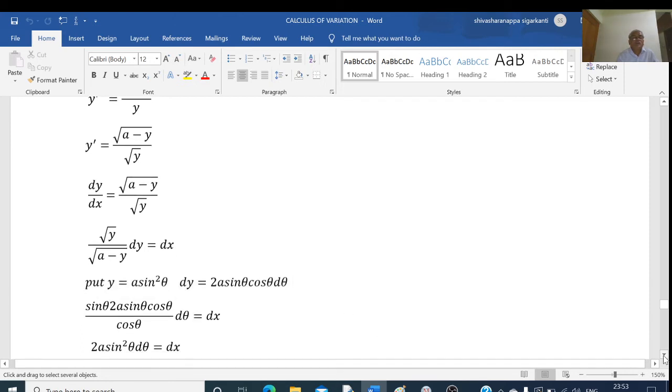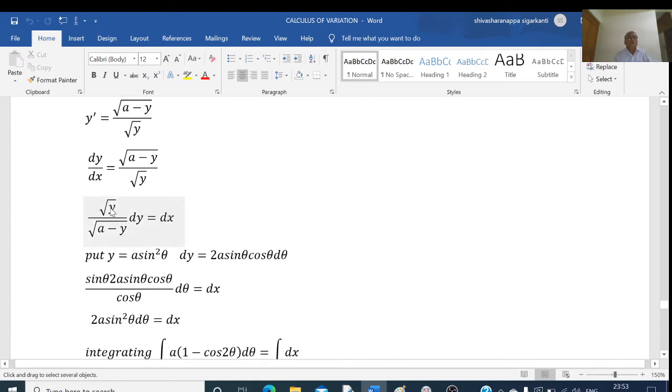Now substituting here, in the numerator we have root of y, that is root a into sin theta. And in the denominator, a minus a sin square theta.